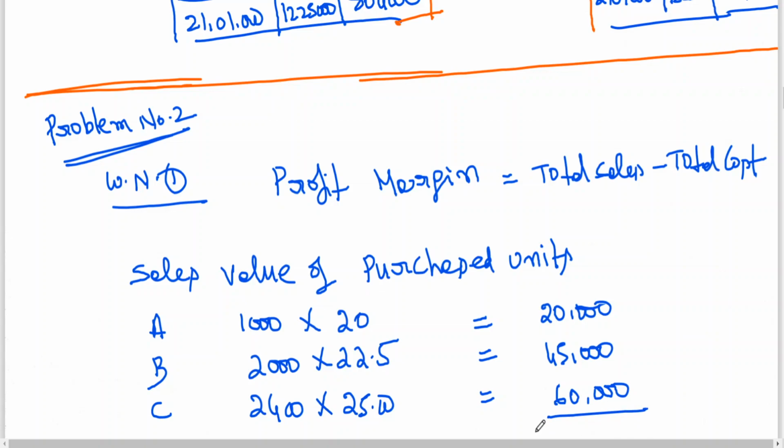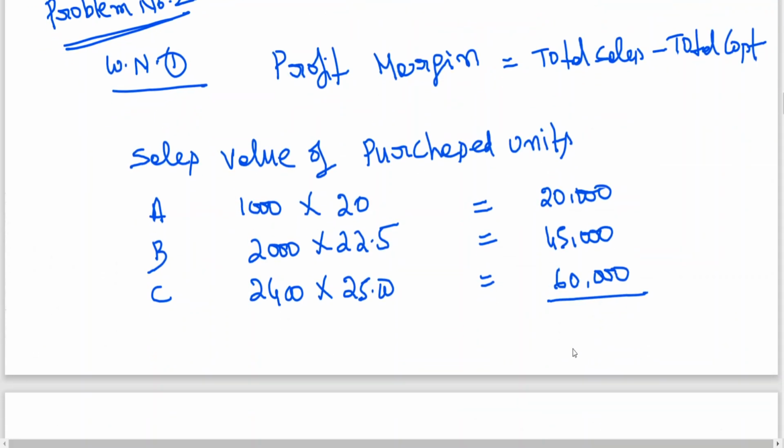So you are having total sales value 1,25,000.